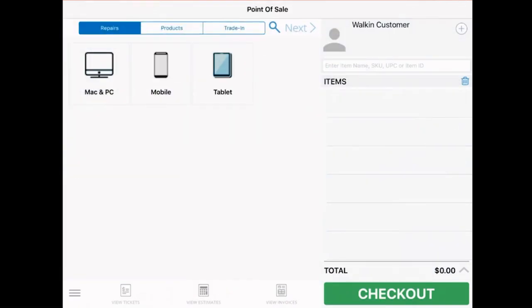Using RepairDesk to stay on top of your customers' needs, you'll have the perfect setup for your POS system in no time.